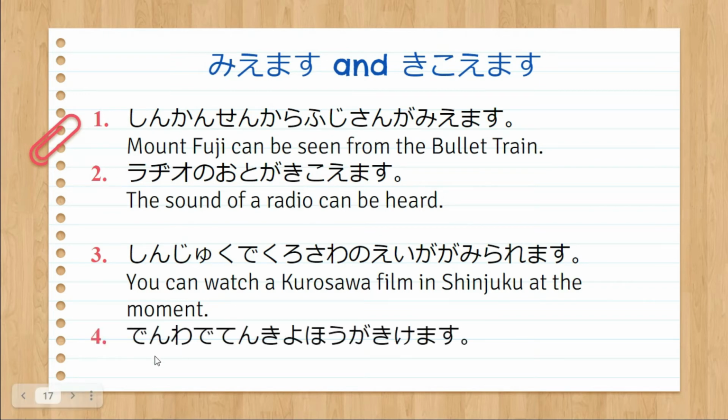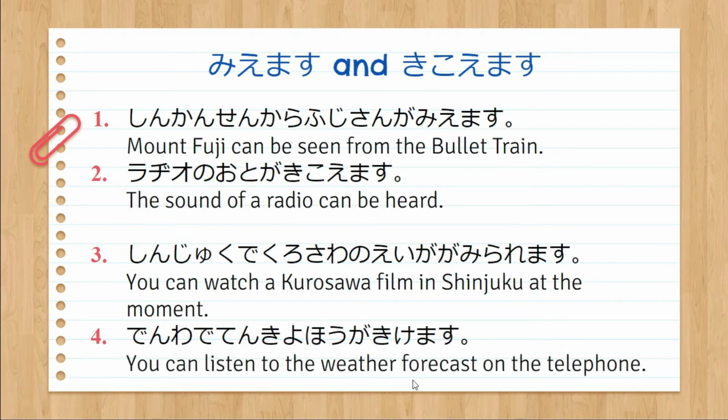Another example, denwa de tenki yoho ga kikemasu. So from kikimasu, it becomes kikemasu. We change the last syllable before masu to its corresponding e sound. So you can listen to the weather forecast on the telephone.